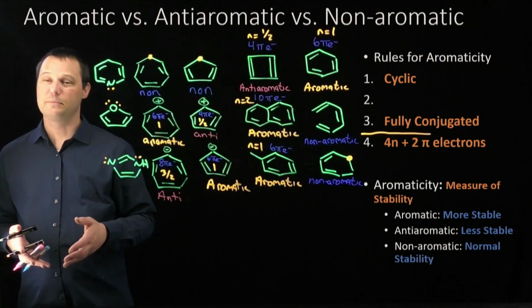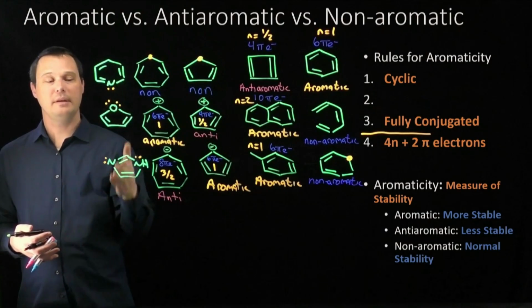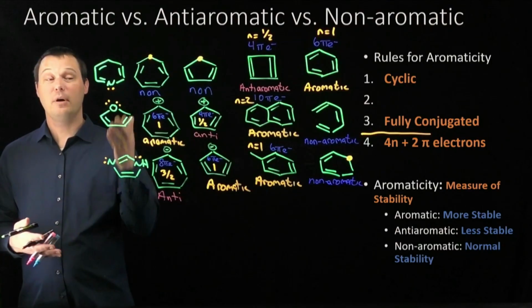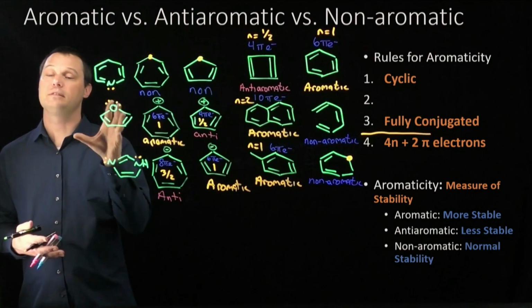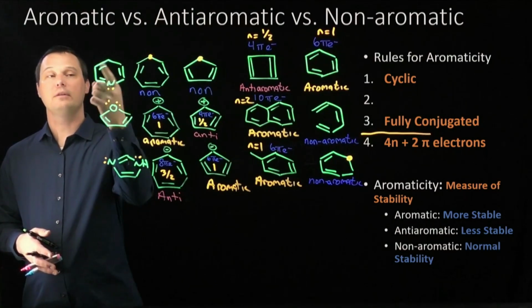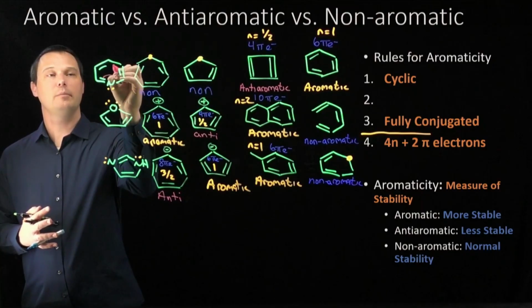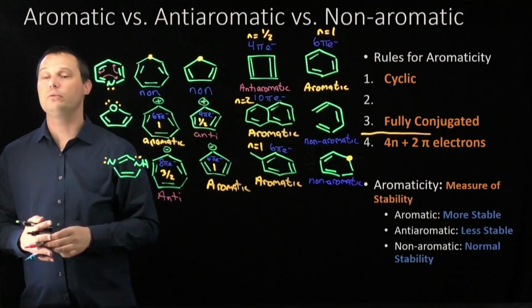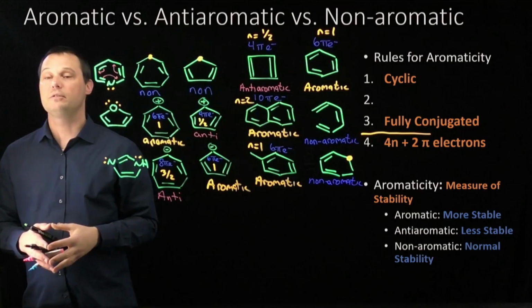Here's a simple approach. We only use a lone pair if it's involved with the resonance that makes the molecule fully conjugated. To be part of the pi system, the lone pair has to be in a p orbital that contributes to the resonance of the entire molecule. For pyridine, we do not need to use this lone pair to draw a resonance contributor that involves every atom in the ring. We can shift all the double bonds over just fine without needing to involve the lone pair. So pyridine is fully conjugated, but not because of the lone pair of electrons.